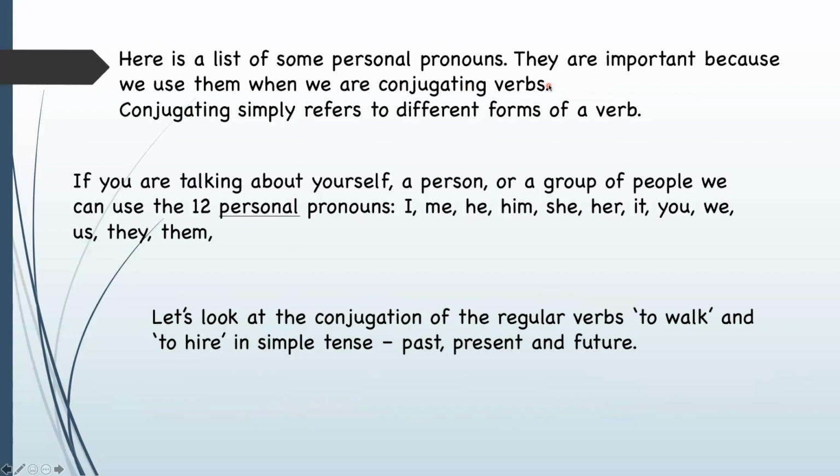They are important because we use them when we're conjugating verbs. Conjugating simply refers to different forms of a verb. And see my past video on verbs and usage for more information on that. If you're talking about yourself, a person, or a group of people, we can use the 12 personal pronouns: I, me, he, him, she, her, it, you, we, us, they, them. Let's look at the conjugation of the regular verbs to walk and to hire in simple tense, past, present, and future.